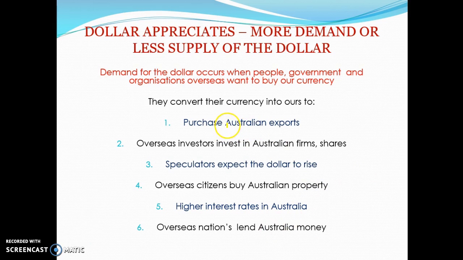Just a summary: our dollar will appreciate when we export more, when overseas investors invest more in Australian firms, when speculators think the dollar is going to rise, when overseas citizens buy Australian property, when there's high interest rates in Australia, and when overseas nations lend Australia money, or we borrow money.